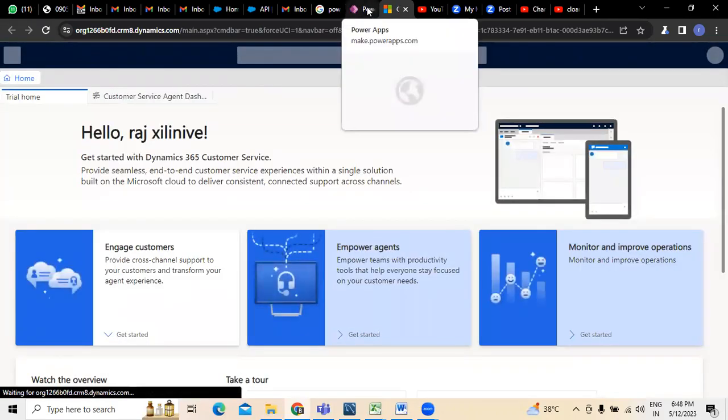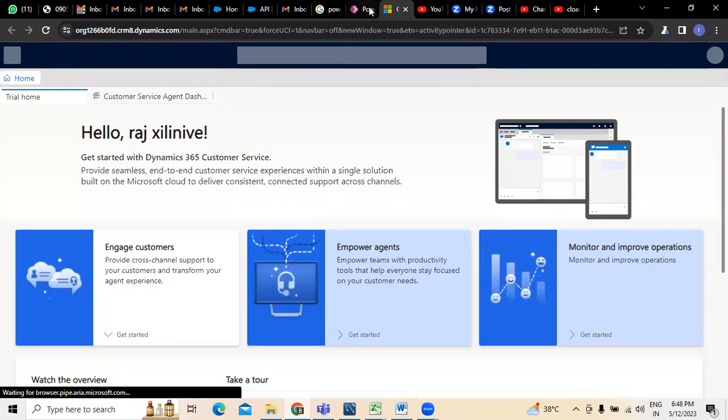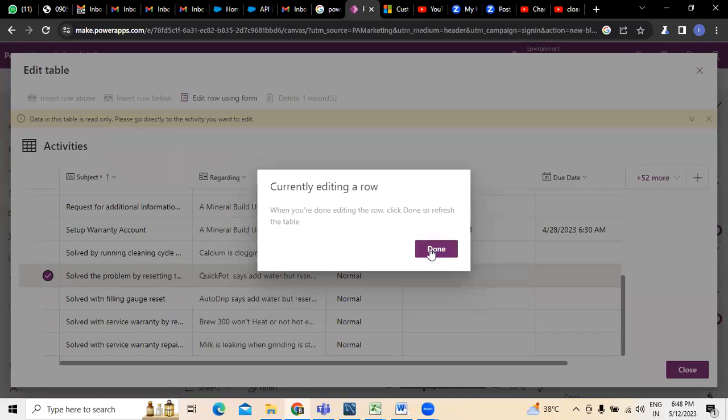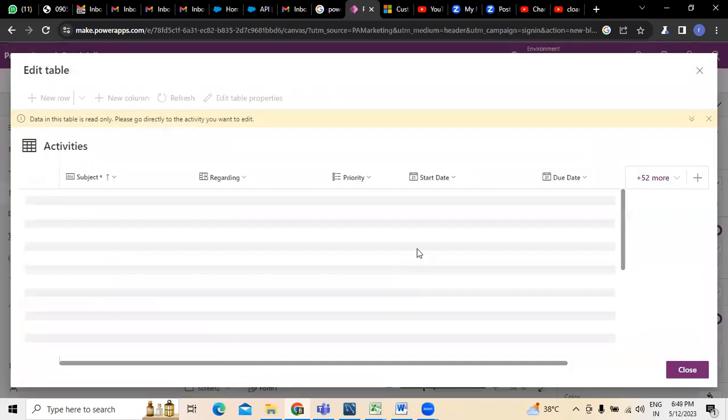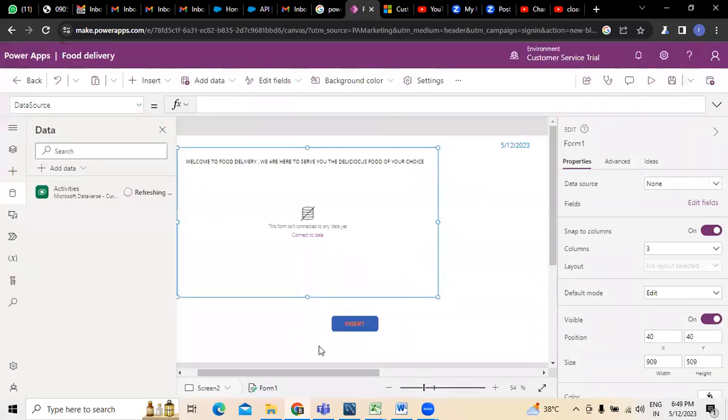So this is where generally the information is being seen here. This is where generally we do it.